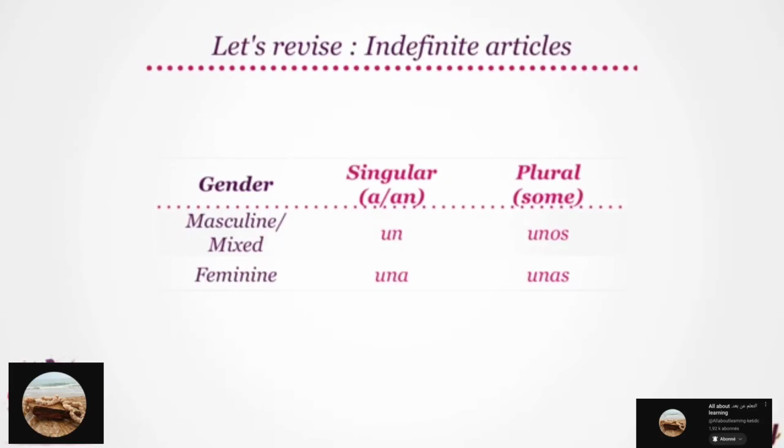Looking at the feminine forms, with feminine nouns in singular form, a or an translate to una. Try saying that, please. Una. While with feminine nouns in plural form, we use unas. Again, with plural forms, we use some in English, which translates to unas for feminine forms in Spanish. So un and una for singular forms, and unos and unas for plural forms. Great!